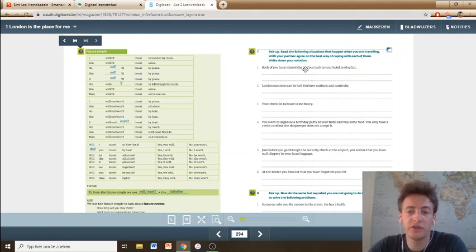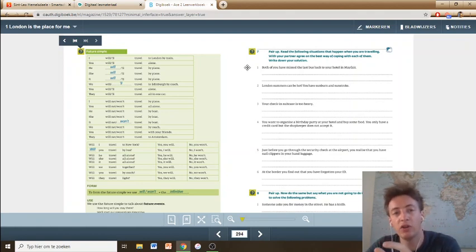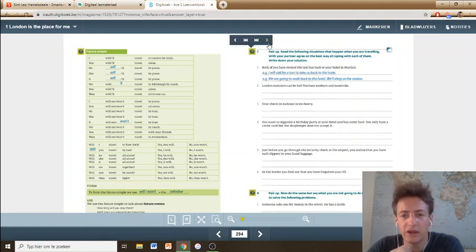What you could, for instance, write here is, well, not a problem. We'll just call a taxi. We will call a taxi. Auxiliary verb will, bare infinitive call a taxi to get us there. Something like this. Let's have a look at what they write here. So I will call for a taxi to take us back to the hotel, or we are going to walk back to the hotel.